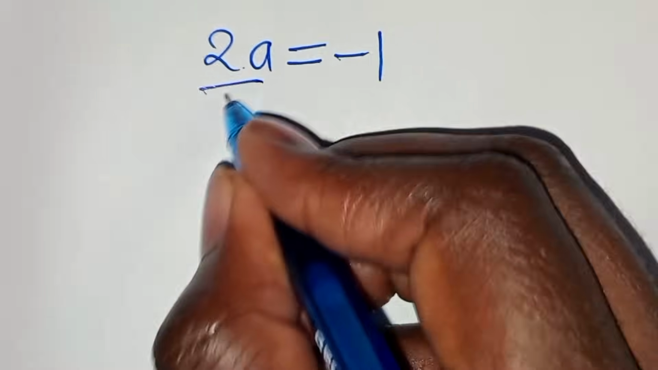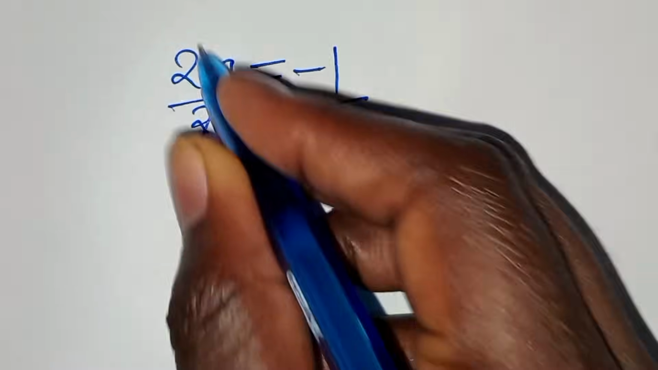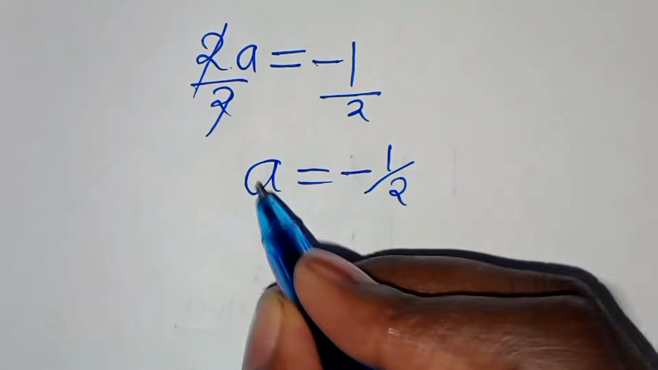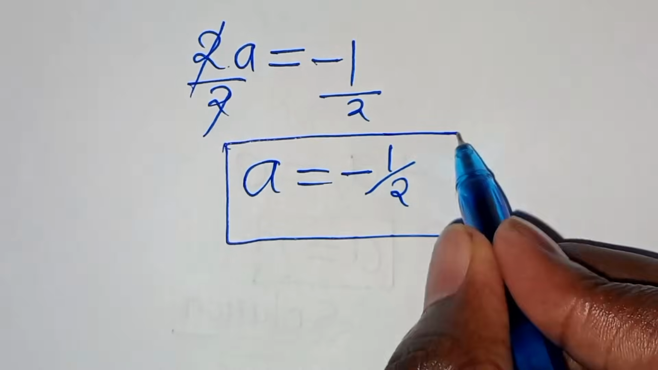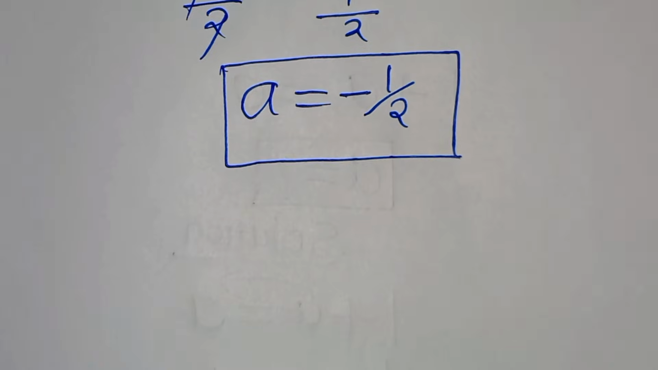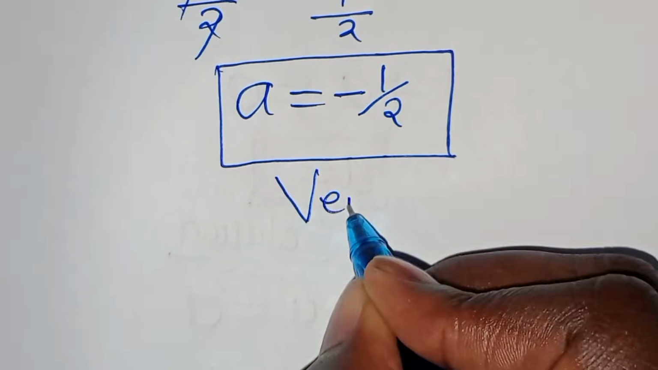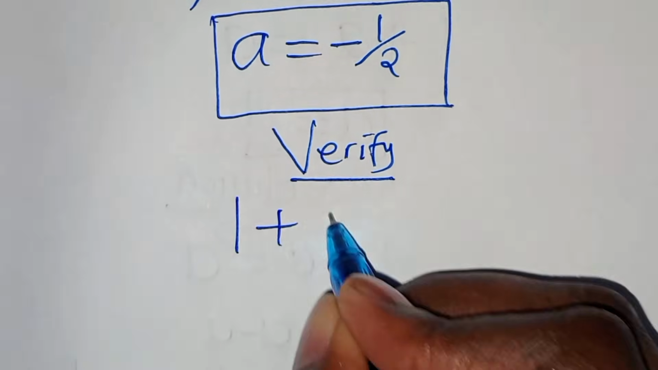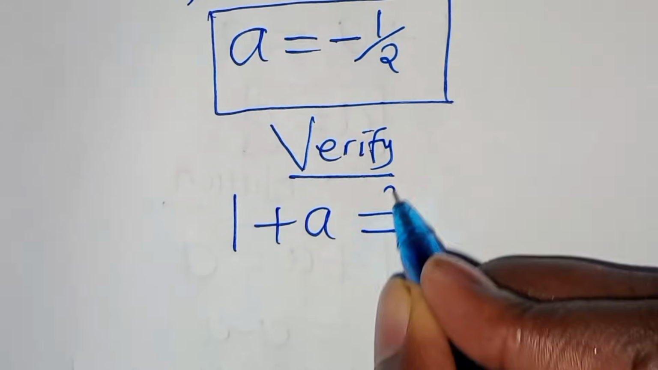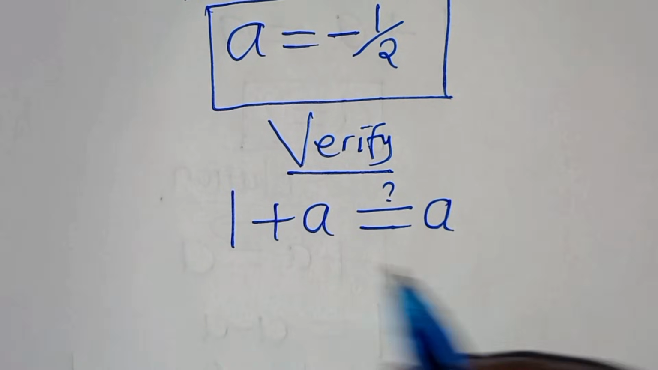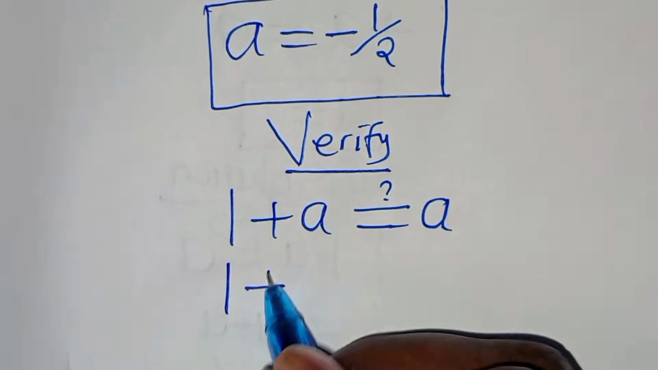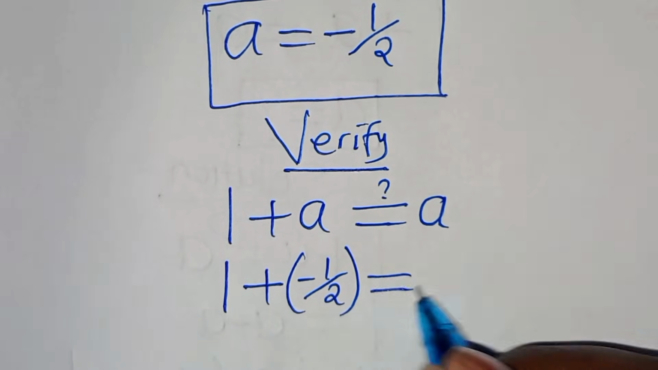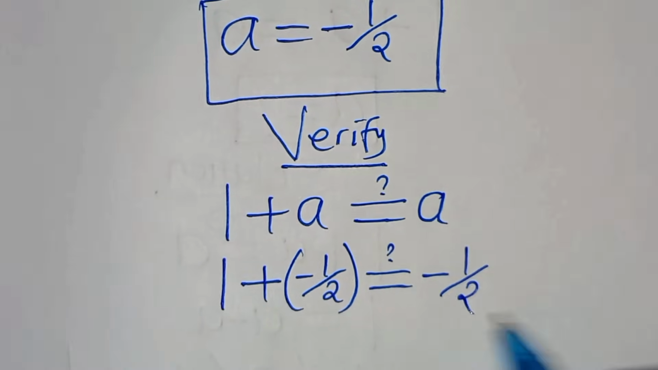Now, let's divide both sides by 2, so that we have a is equal to negative 1 over 2. So this is the value of a. Now, let's verify if this value of a satisfies the equation. So we have 1 plus a. This is supposed to give us a value of a. Let's substitute a here. This is 1 plus negative a half. This should be equal to negative a half.